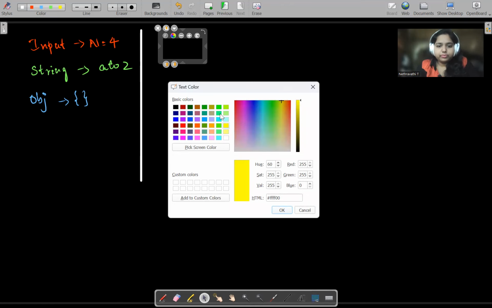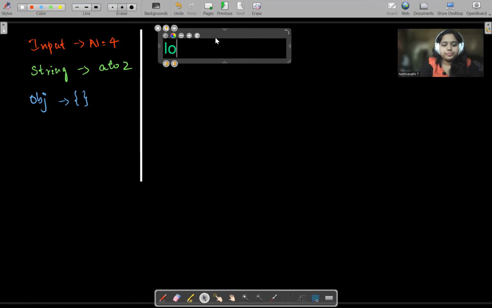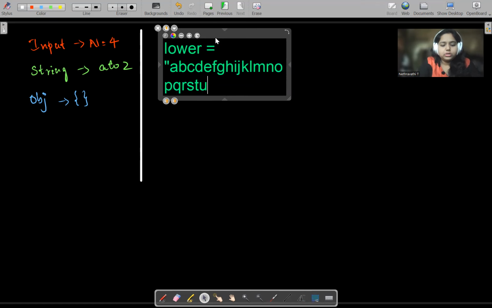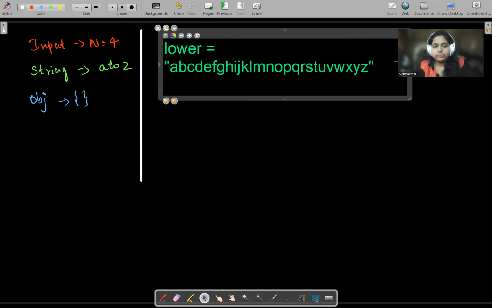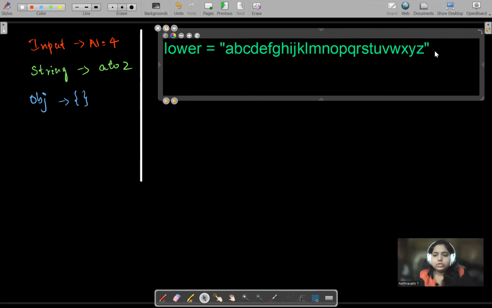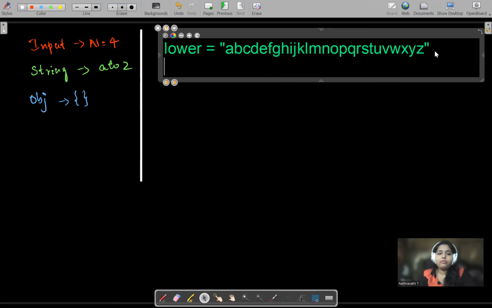I'll be naming that string as lower. Lower is equal to, and I'll be writing A, B, C, D, E, F, G, H, I, J, K, L, M, N, O, P, Q, R, S, T, U, V, W, X, Y, and Z. Fine. So this will be our string. Apart from this, as I mentioned, we want an empty object, right?